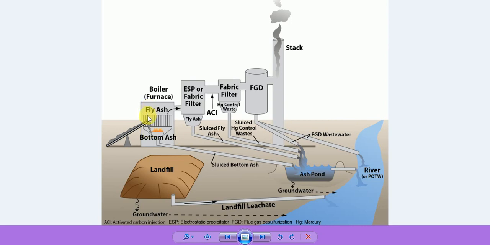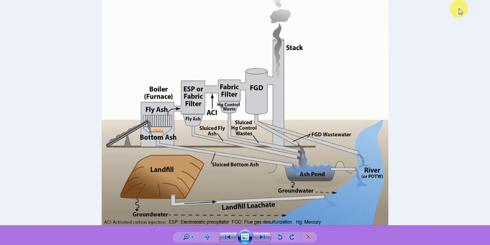The lighter one, fly ash, is again filtered using fabrics, using cloth, it is filtered here. And the bottom ash is collected here. After treatment, it is again disposed in the proper place.